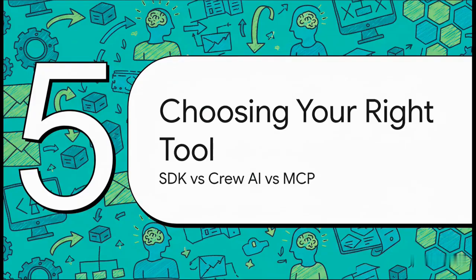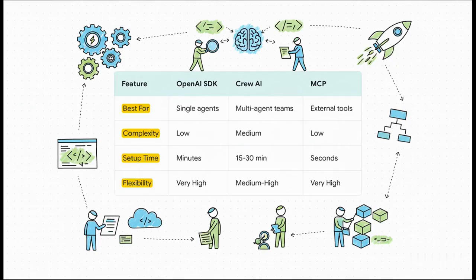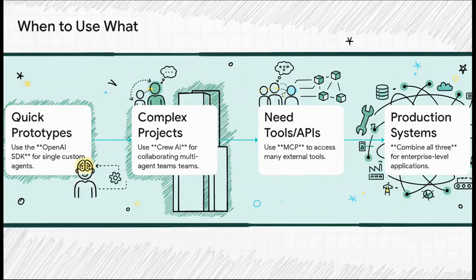Okay, so we've got 3 amazing tools on the table. A solo agent with the OpenAI SDK, a whole team with Crew AI, and this universal connector, MCP. So the big question is, with these powerful options, how do you decide which one is right for your project? Let's break it down. Think of the OpenAI SDK as your starting point, right? Perfect for simple, single-agent jobs. You can be up and running in minutes. Now, when you need a whole team to collaborate, that's when you'll grab Crew AI. It takes a little more setup, but it's way more powerful for complex tasks. And then, anytime, and I mean anytime, you need to connect to the outside world, MCP is your go-to. Setup takes literally seconds.